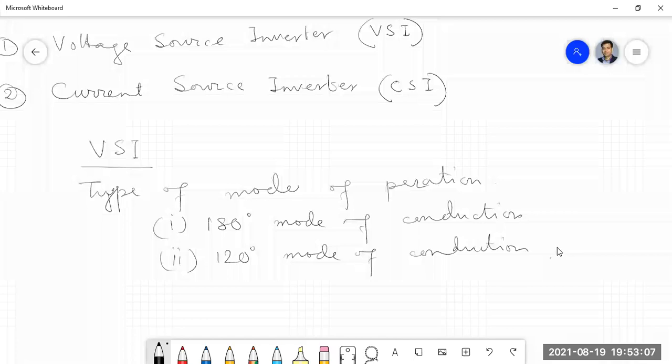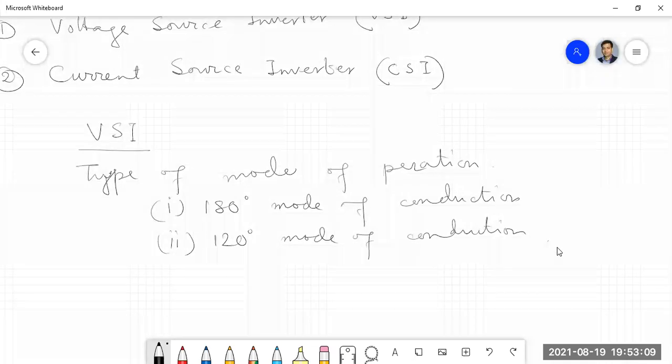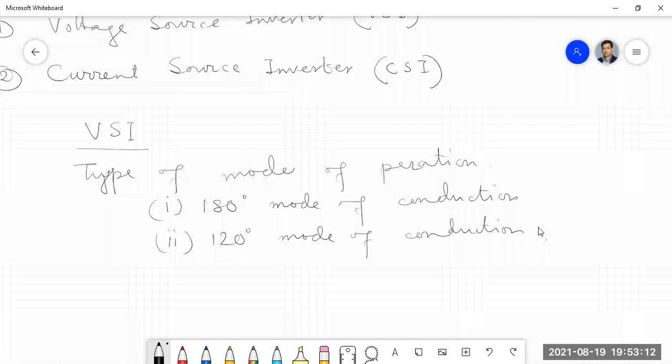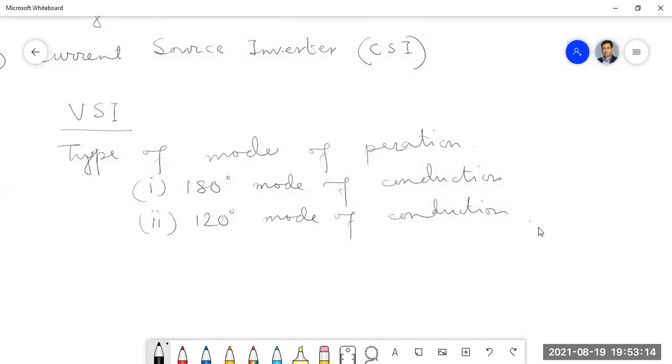Because besides the bridge voltage source inverter, there are some other types of voltage source inverters also. Okay, so this is your type based on the mode of operation. Now another type is the topology of the circuit. Another category is there, based on the topology of the circuit, what type of topology we are using for the particular circuit. Based on that, the VSI can be divided into 3: